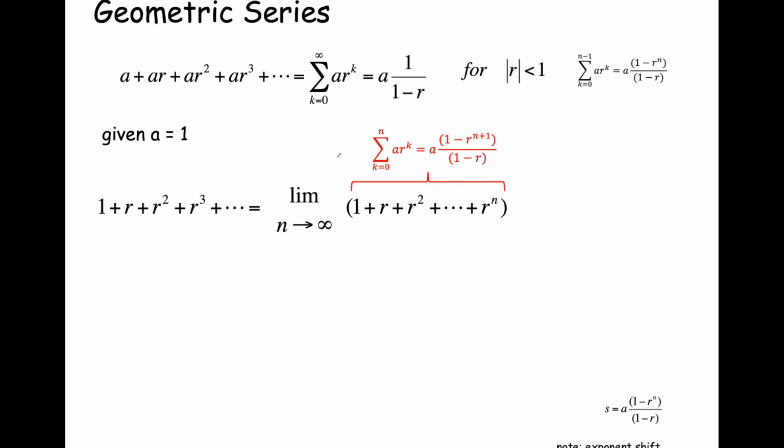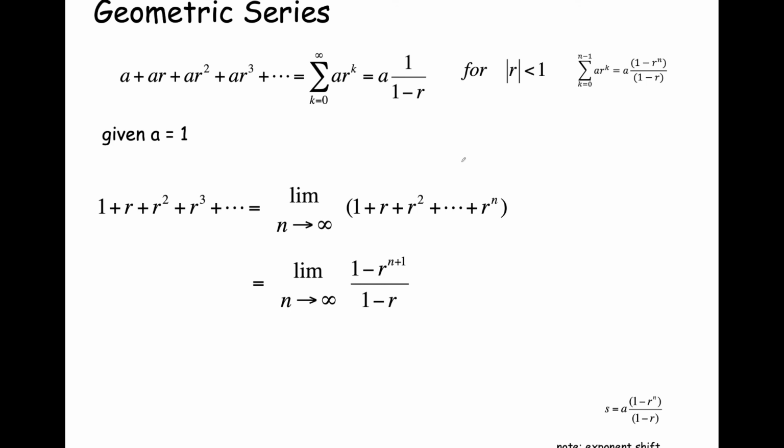Okay, so we know that this particular sum in closed form is just a times 1 minus r to the n plus 1 power over 1 minus r. So now we're going to take the limit as n goes to infinity. If a is equal to 1, that's just 1 minus r to the n plus 1 over 1 minus r, and we're going to take the limit of this expression as n goes to infinity.